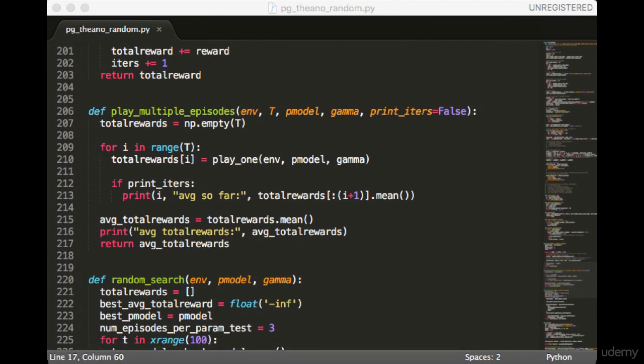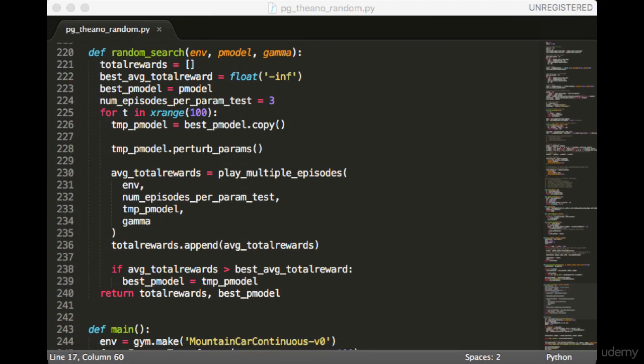Next, we have the play multiple episodes function. This just plays a bunch of episodes and returns the average reward. Remember that we want to play multiple episodes to test each parameter setting to reduce the variance. We also want to test how well our model can do over 100 iterations, since that is how you're judged on OpenAI Gym. We also have the print iters argument that will print the average after each episode, so that you don't have to wait for all 100 episodes to see the result.